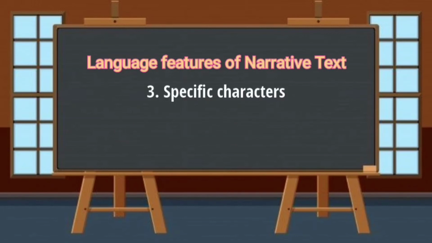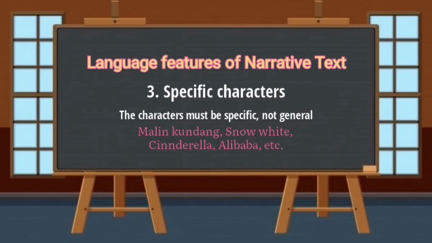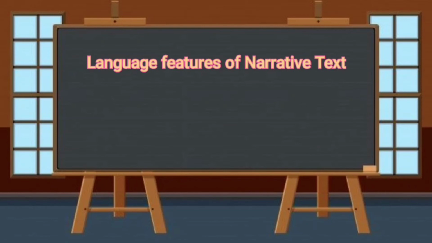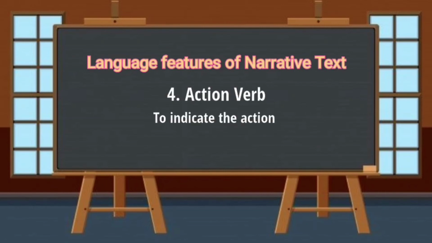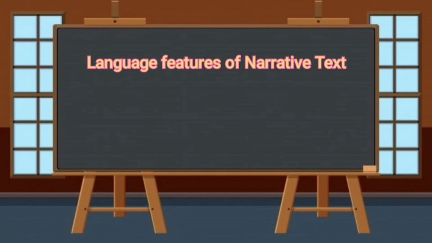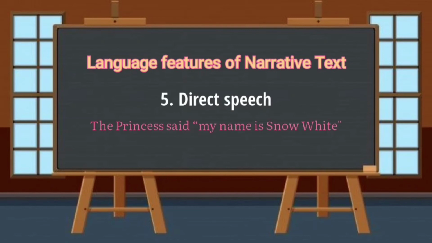Third, has specific characters. The use of characters in narrative text must be specific, not general. For example, Malin Kundang, Snow White, Cinderella, and Alibaba. Fourth, use action verbs to indicate the action, such as killed, walk, stayed, and so on. Fifth, use direct speech. It is to make the story lively. The direct speech uses present tense. For example, the princess said, "My name is Snow White."